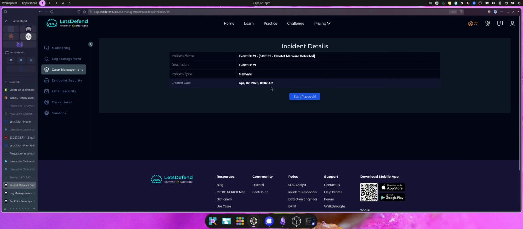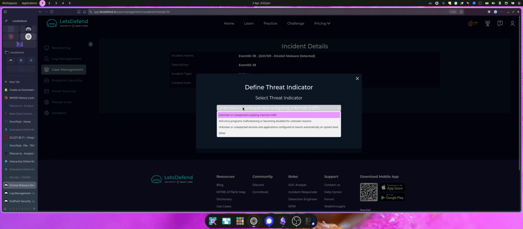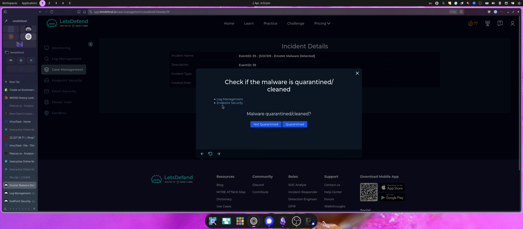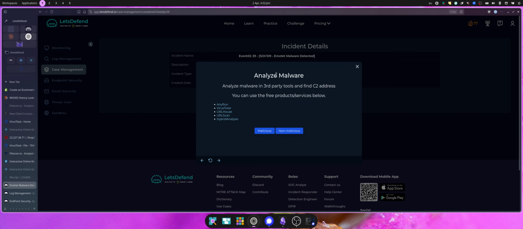Probably rush through this one a little bit, but it does seem pretty straightforward. Based on the alert, it was for a program, so it would go with other. Check if the malware is quarantined. Device action was allowed, so it's not been quarantined.